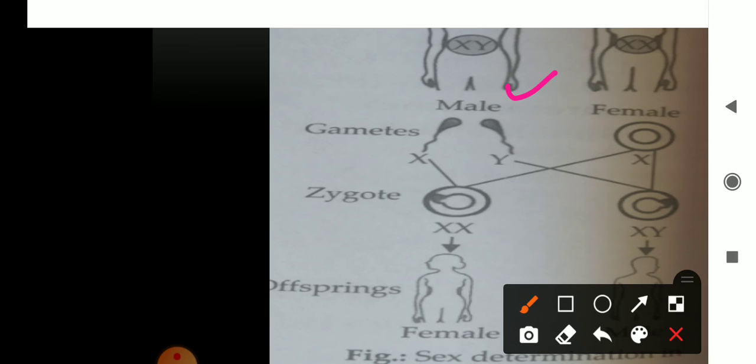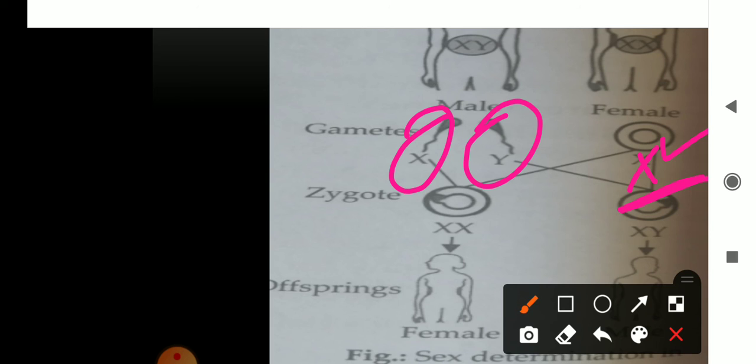Now we will discuss it with the help of this diagram. This is the male parent and this is the female parent. In the male parent, sperms are formed in the testes. In the female, ova are formed in the ovary, all having the X chromosome. All the ova are of similar kind, but the sperms are of two types: one having the X chromosome, the second having the Y chromosome.